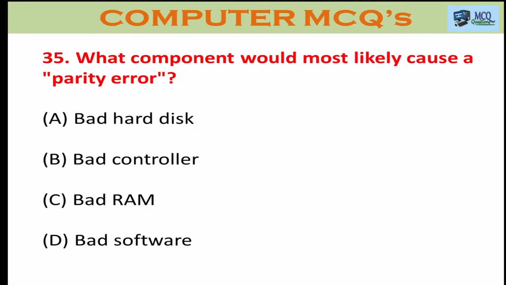Question number 35. What component would most likely cause a parity error? A. Bad hard disk, B. Bad controller, C. Bad RAM, D. Bad software. The parity error is always attributed to bad RAM.